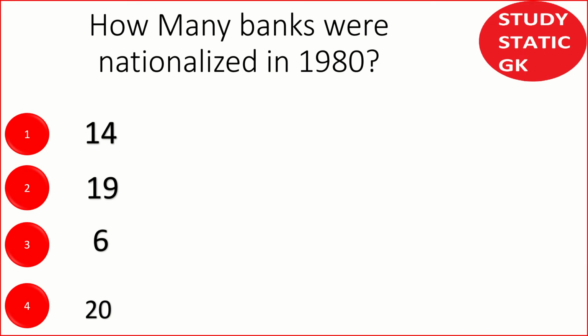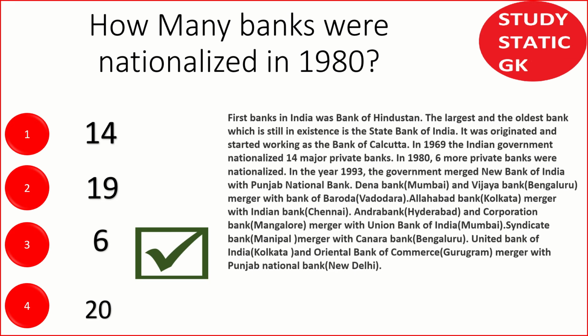How many banks were nationalized in 1980? Coming to bank nationalization, as you know, it happened two times in history, in 1969 and again in 1980. In 1969 around 14 banks were nationalized. In 1980 around 6 banks were nationalized.